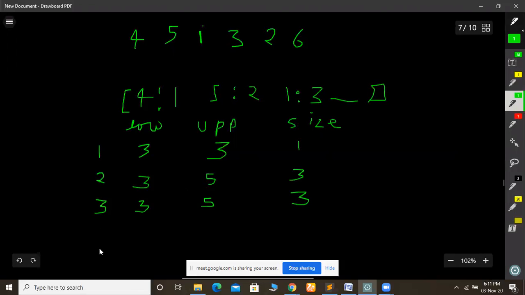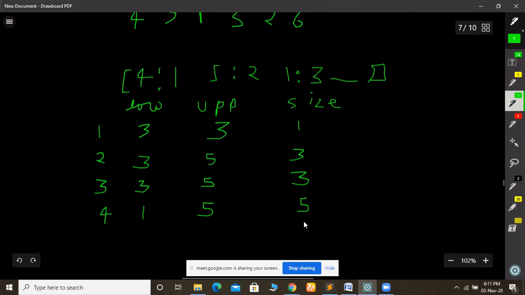Now we will include 4 to check 4. So what we will do, we will see from this map the index of 4. So that is 1. It is less than our lower bound. So we will shift our lower bound to index 1 and our upper bound will be the same. Now what is the size of this sub-array? It is 5 minus 1, 4, plus 1, that is 5. So it is also not equal to our number, so it is not a beautiful number.